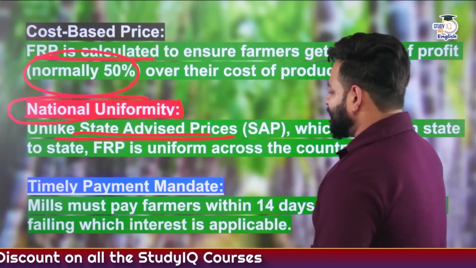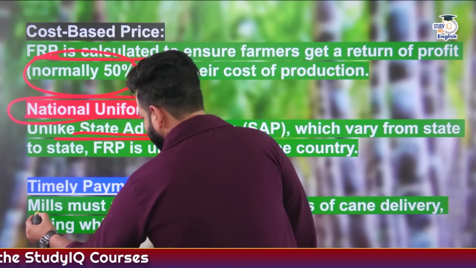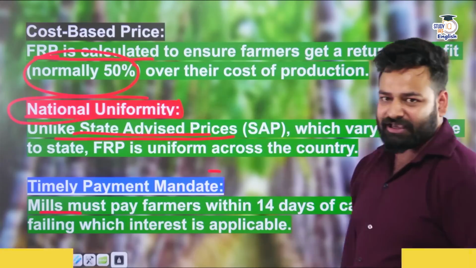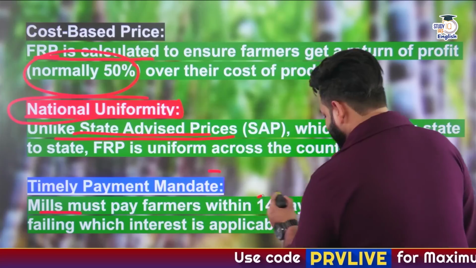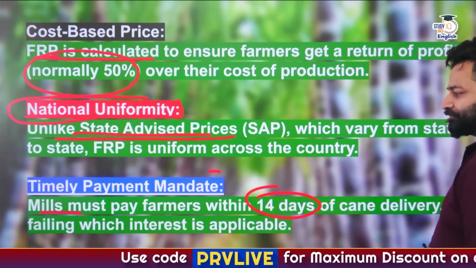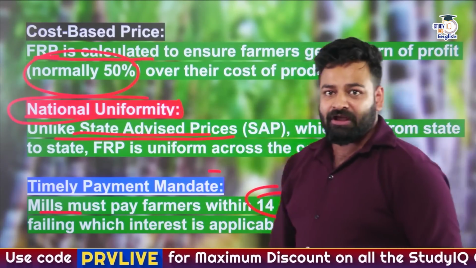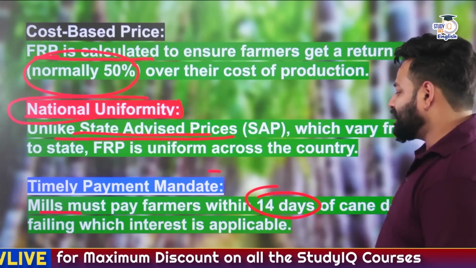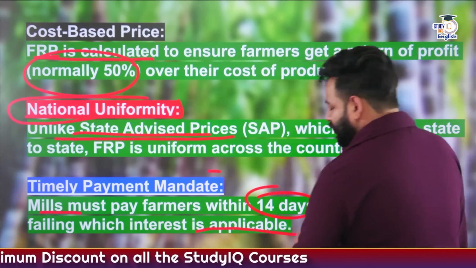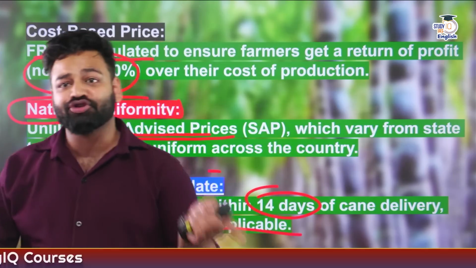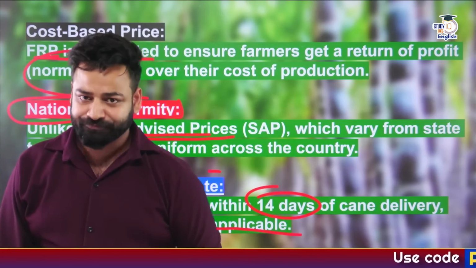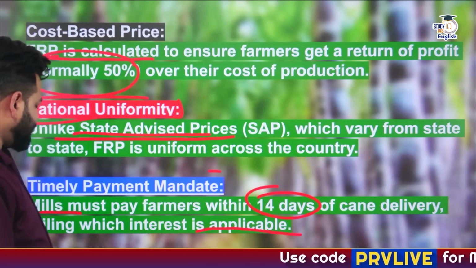And then timely payment is mandated. The mills, those who are procuring the sugarcane from the farmers, must pay within 40 days of the delivery of the cane. Failing to do so may incur interest of nearly 15% per annum by the mills to the sugarcane farmer. So this is what FRP is.